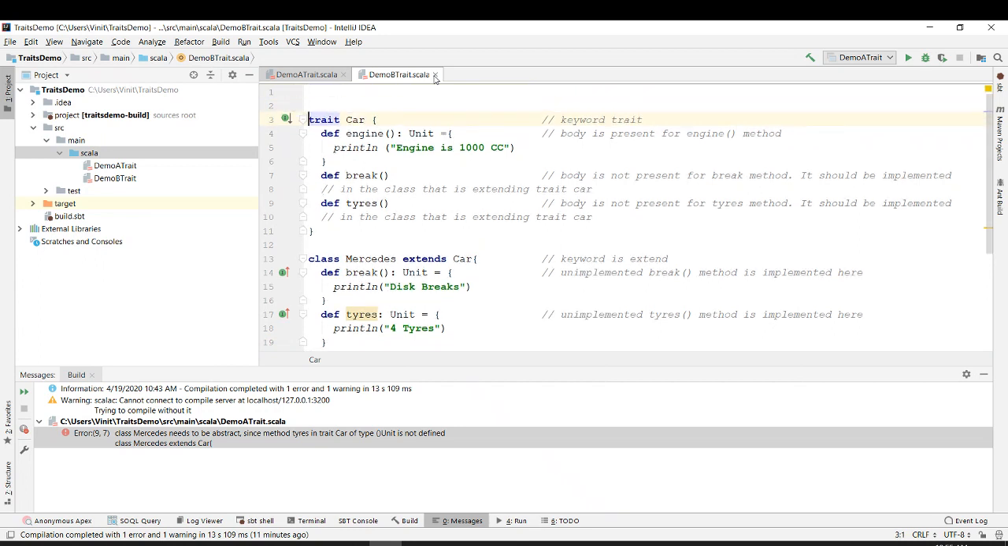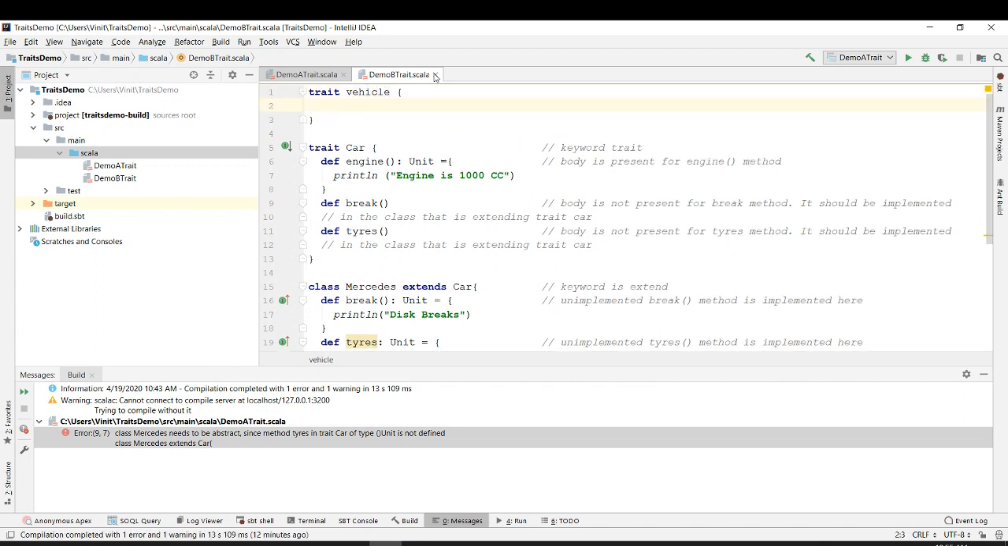Let us also make another trait. The name of the trait is vehicle. Okay, so the name of this trait is vehicle. And let's say instead of vehicle, let's make it four-wheeler. So the name of this trait is four-wheeler. And let's say we define over here tires. So it's only defining that it's a four-wheeler.